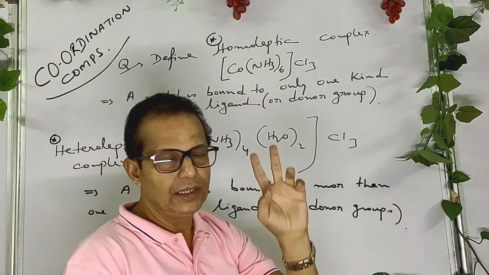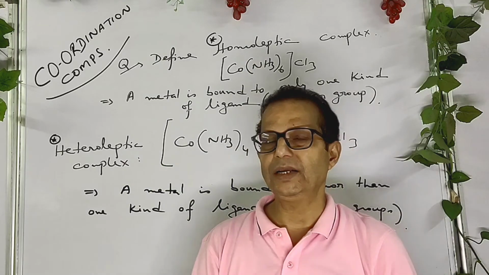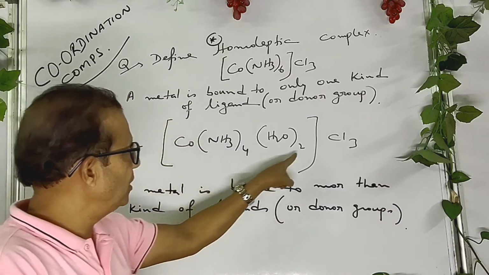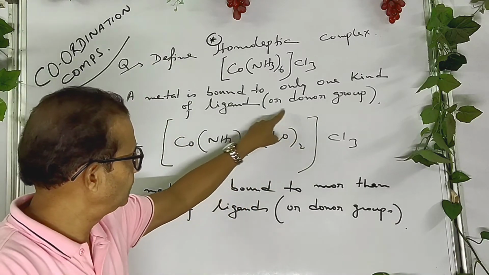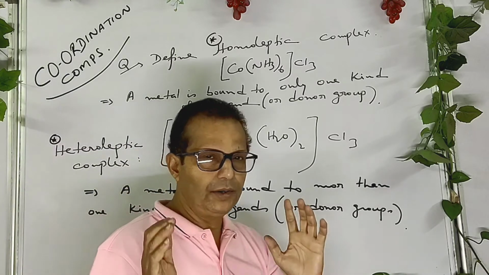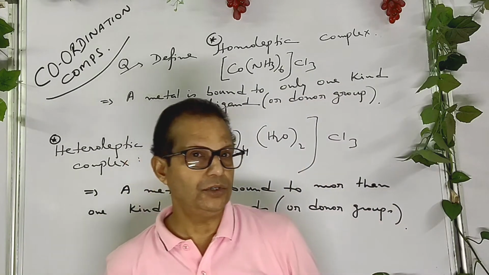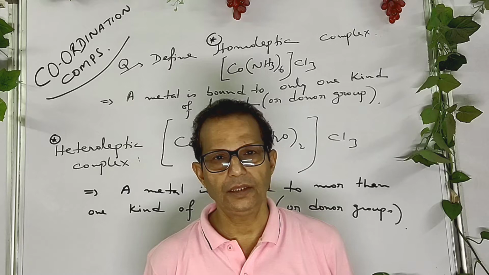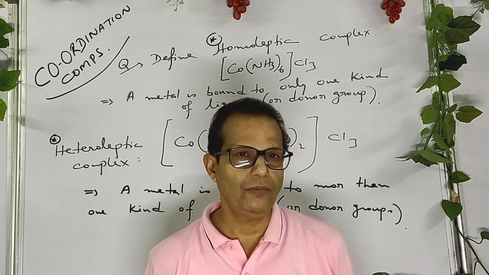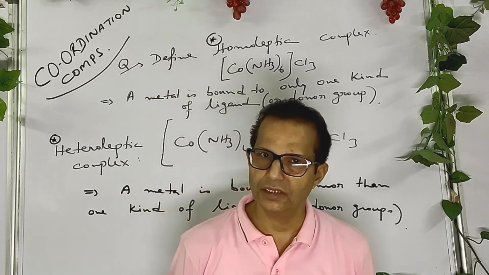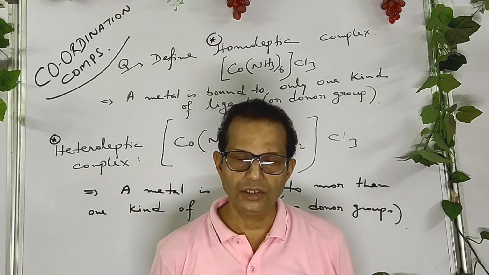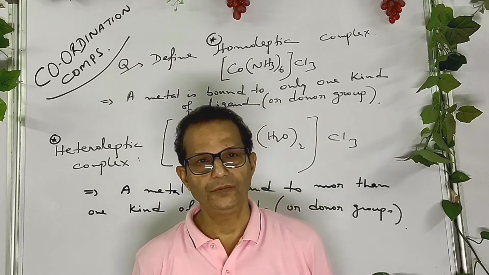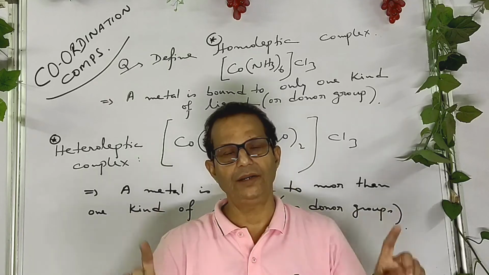So remember, the IUPAC naming for complexes is applicable only in case of the complex part. During IUPAC naming, you should determine the oxidation state, you can say valency, of the central metal ion. That is the first stage. The oxidation state in the IUPAC name should be written in Roman numerals, not as 3, 4, 5, okay?